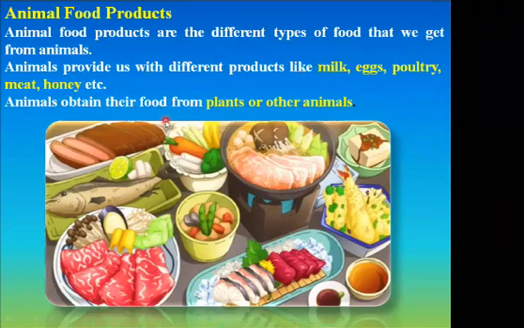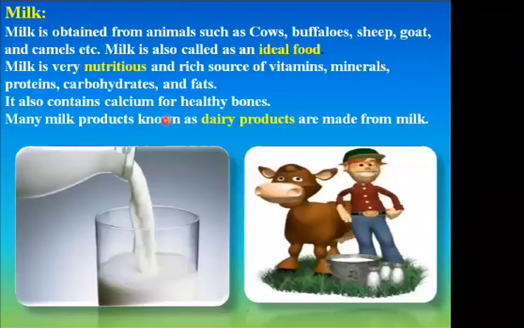So where do these animals get food? From plants or other animals. Some animals eat plants directly. Some animals eat the animals which eat plants. Based on that, we have some groups we will study later.